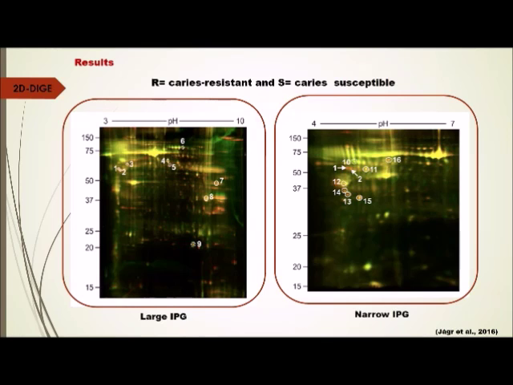The average number of spots detected on the large gel was 360 on the smaller one. Protein spots exhibited migration positions from 15 to 250 kilodaltons. However, as we can see, they are clustered between 20 and 150 kilodaltons.